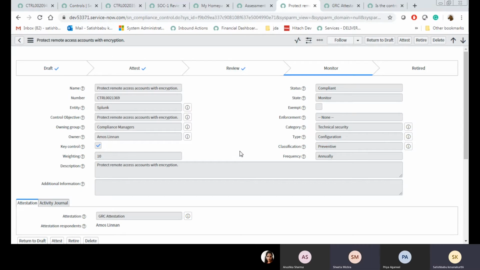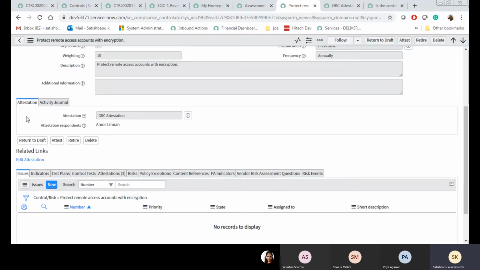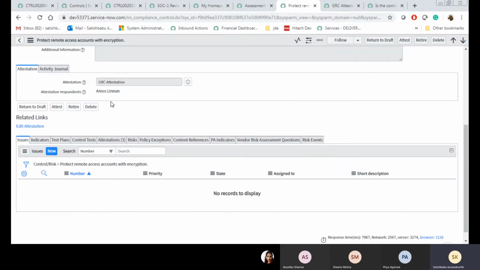Who is the attestation respondent by default? The entity owner, or control owner. If there is a feasibility, you can add multiple attestation respondents.